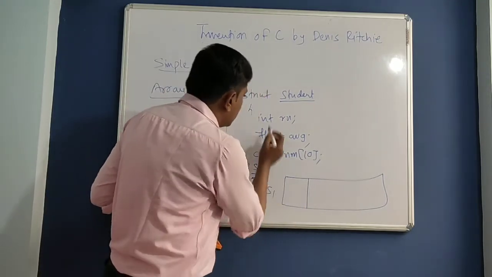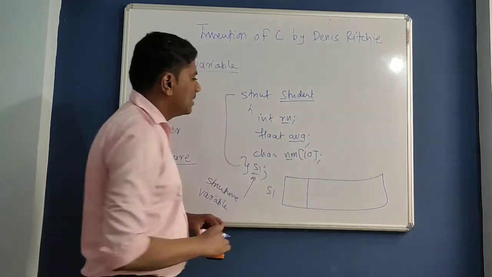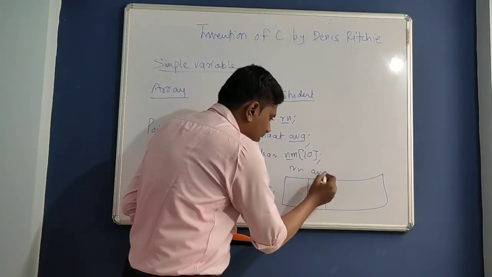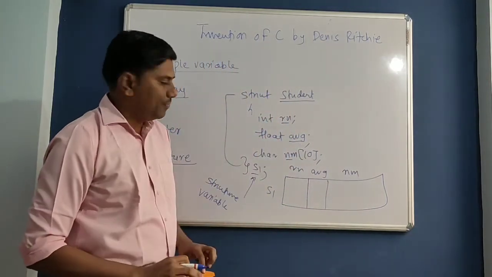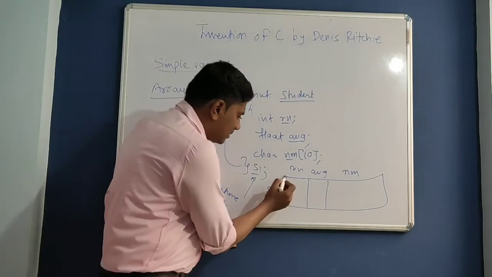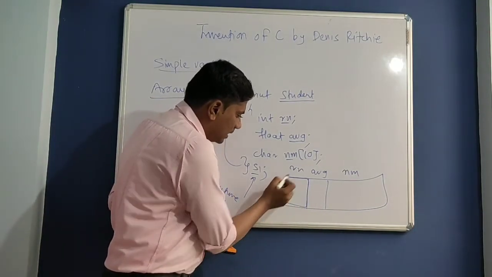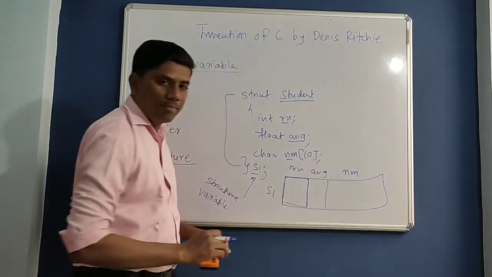Getting? So see, this student has three members. First is roll number, second one is average, and third one is name, a character array. Getting? So to access this particular block, you should use s1 dot roll number, s1 dot avg, and s1 dot name.